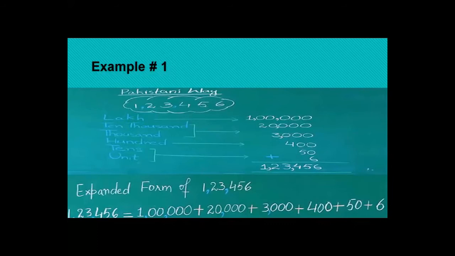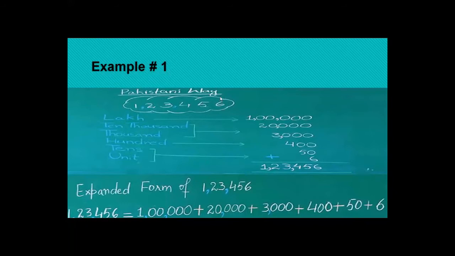Now look at your screen. Example number 1. Pakistani way. Here you see a cloud. Okay. How many digits are there in the cloud? 6 digits. Starting from the right side, the right side one is first, and from the left side the 1 digit is first, in the Pakistani way or international way. Here today I introduced you to two ways or number systems. That is, one is the Pakistani way and the other is the international way. So starting from the right, the first digit is 6 and the place of 6 is units.